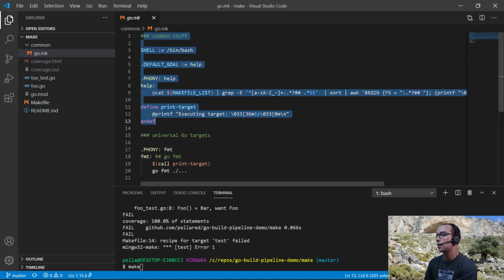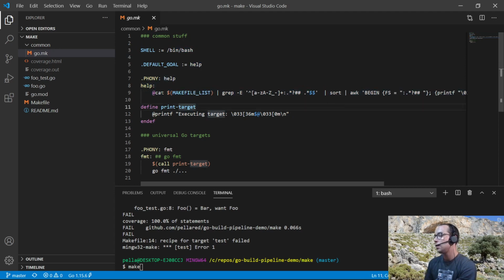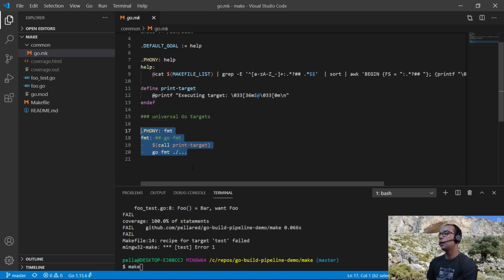First, we have some boilerplate common stuff. We are assigning that make should use bash as the shell. The default goal will be help, which is implemented here. And it is a magic target which parses the make targets in all makefiles and finds the ones that have this magical comment after the two hashes, and they are being printed. Here we have a definition of a print target, which just prints what is the currently executing target, and finally the reusable FMT target to call go fmt.